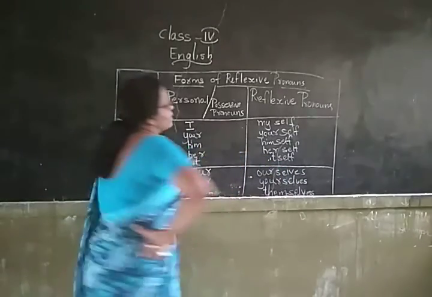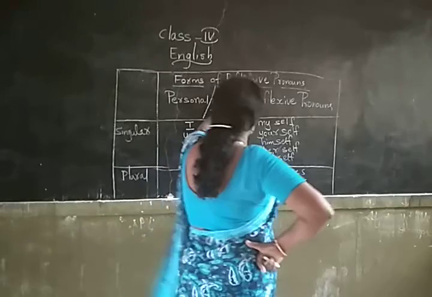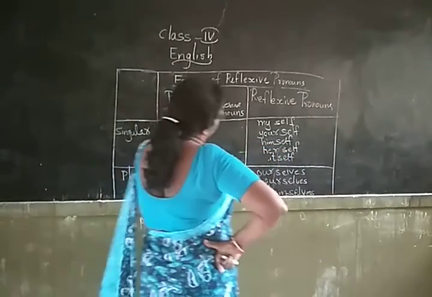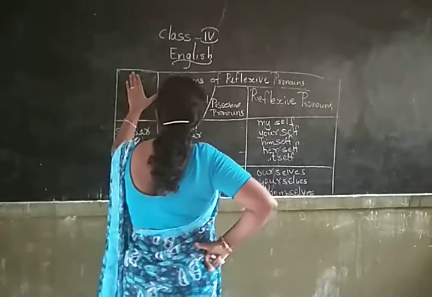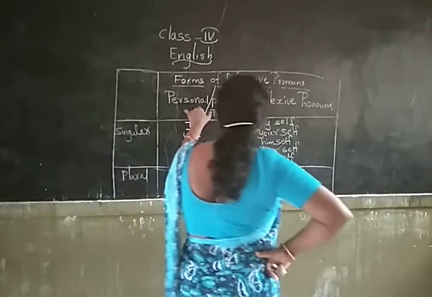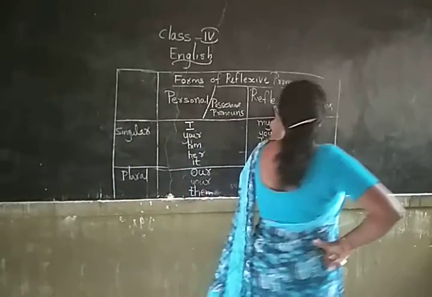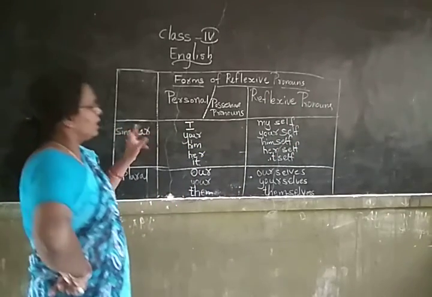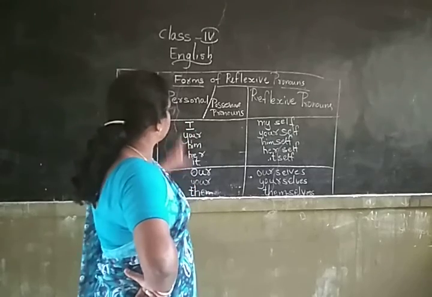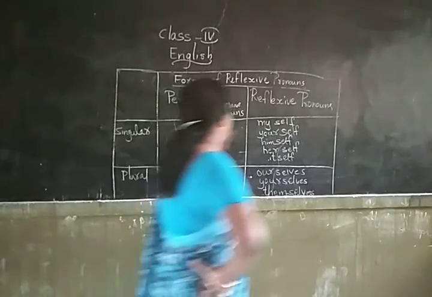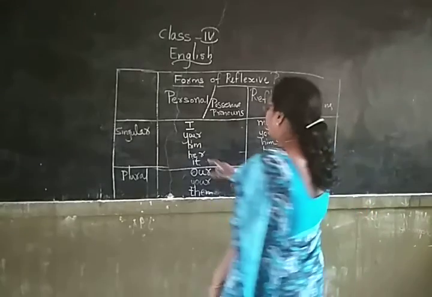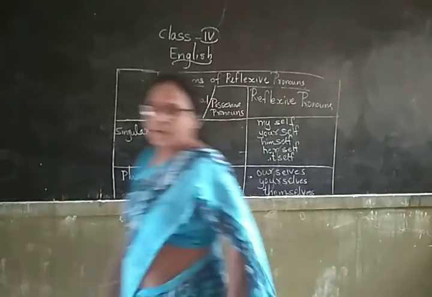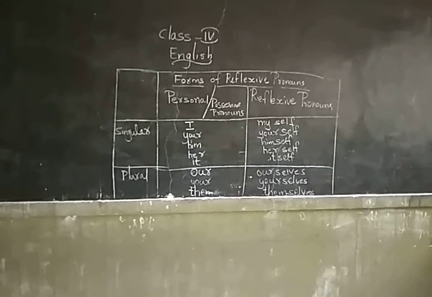You are going to write in the same way. Write the heading, forms of reflexive pronouns. Make 1, 2, 3 columns. In the first column, first box, leave it blank. In the middle one, you are going to write personal and possessive pronouns, and then reflexive pronouns as headings. In the first column, you are going to write singular. In that, we write the personal pronouns: I, your, him, her, it. For I, myself; your, yourself; him, himself; her, herself; it, itself. Okay? Understood? So, please copy neatly. Write neatly and post in the group.